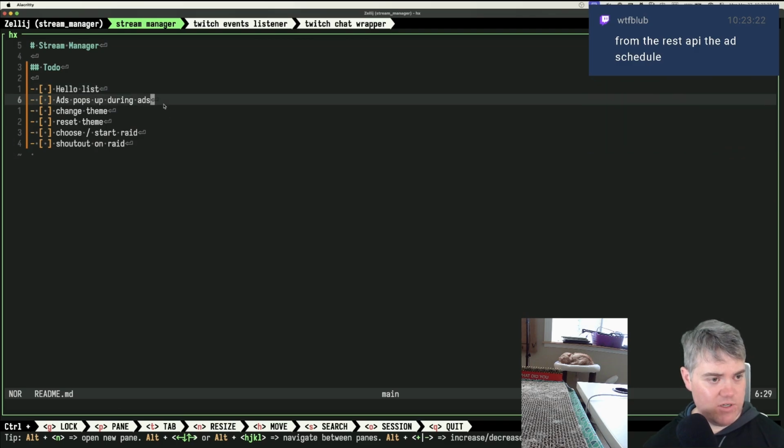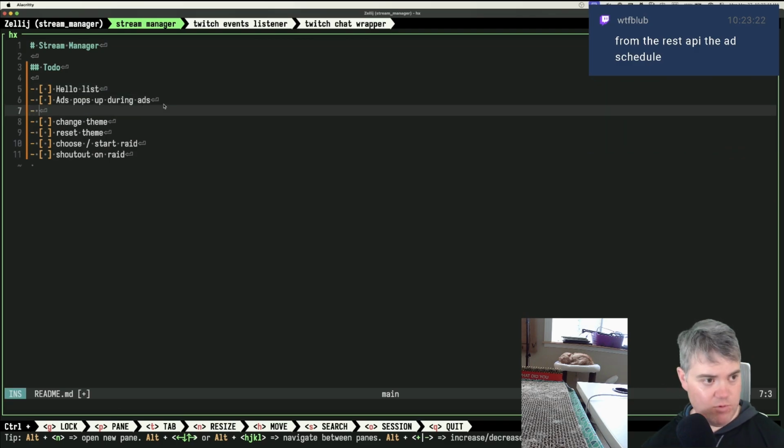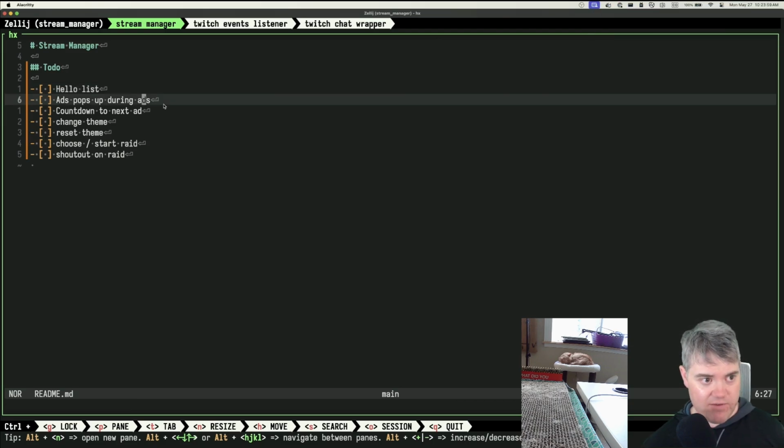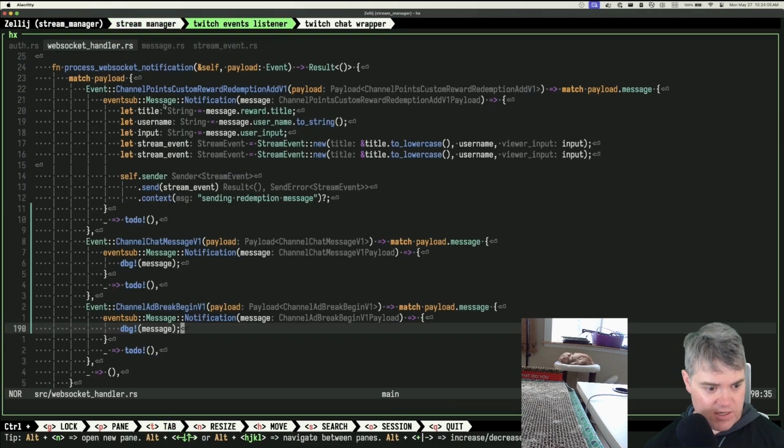So we have ads pop up during that. So then I want countdown to next ad. Okay, so countdown to next ad. So ad pop up. So right now I have a notification that I can potentially get, just because I don't want to miss it.